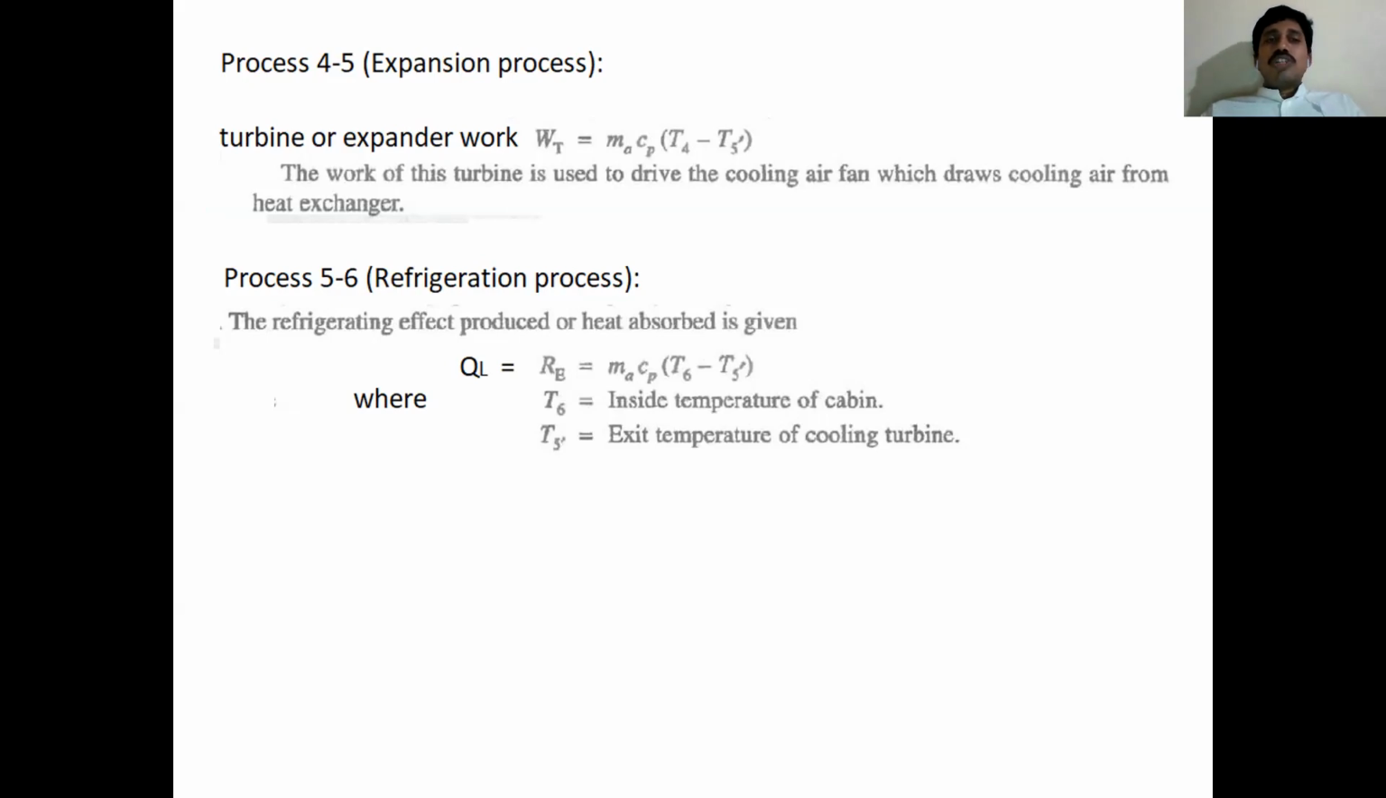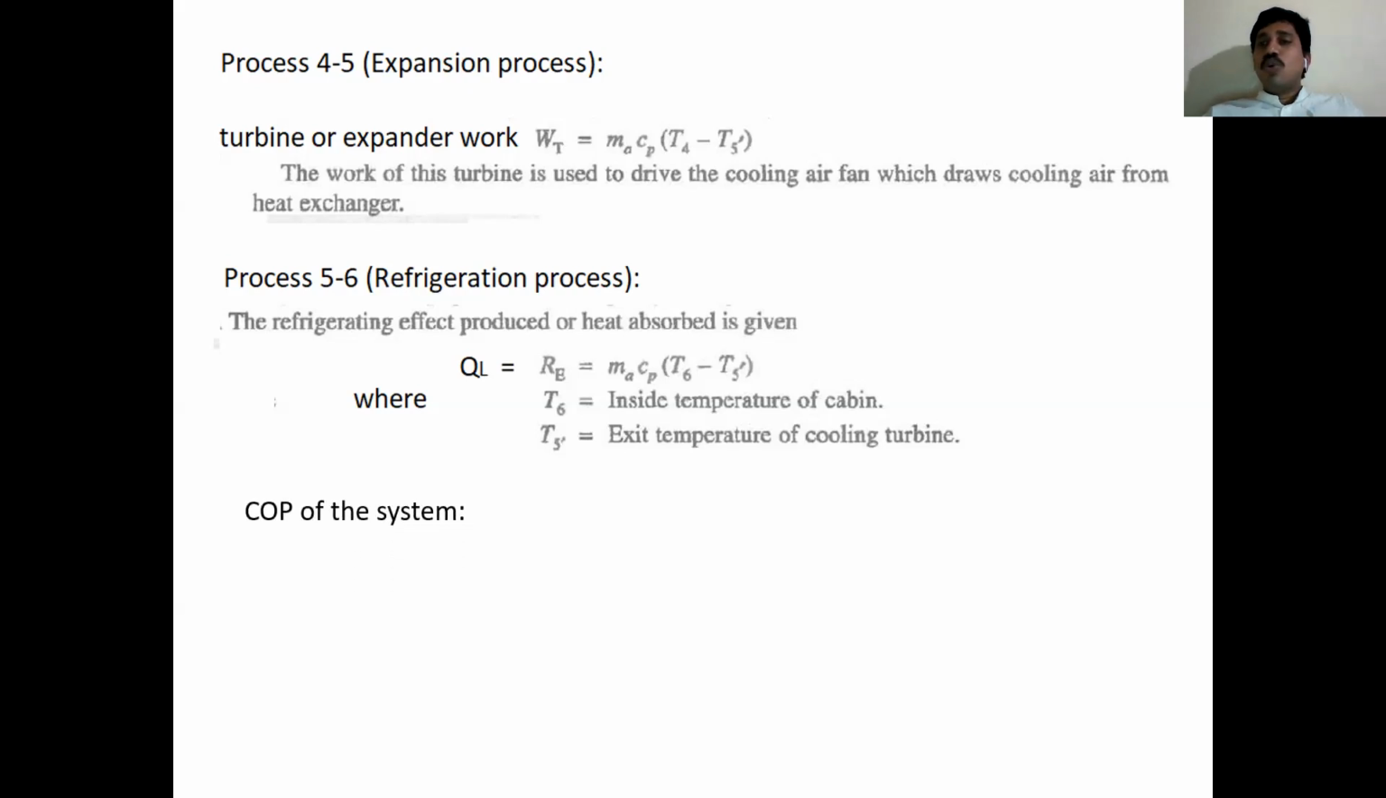The last one is process 5-6, the refrigeration process, where heat is added to the air from occupants or equipment. When heat is added, the heat addition QL, or refrigerating effect, is equal to ma Cp delta T. T6 means the temperature of the cabin, and T5 dash is the temperature at the exit of the turbine. When heat is added, the temperature value rises, so it is exit minus inlet of the cabin. Cabin exit is T6, cabin inlet is T5 dash. So these are the thermodynamic analysis equations we have under various processes.